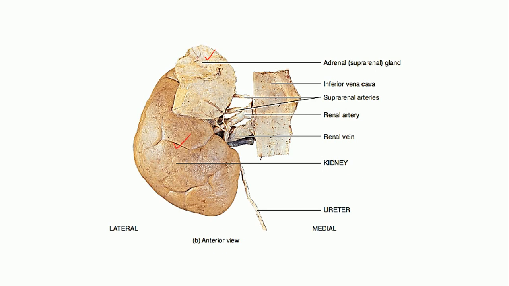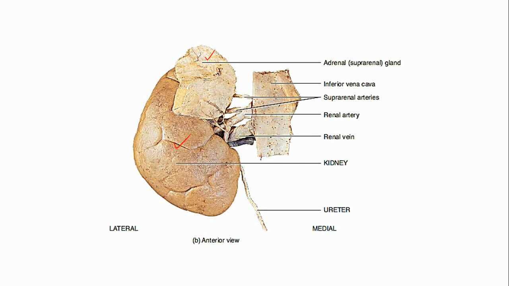Okay, so as you can see, it is a kidney bean shaped structure, right? So actually the kidney beans get their names from the shape of the kidneys. And there is a structure called the hilum through which this ureter will be emerging.